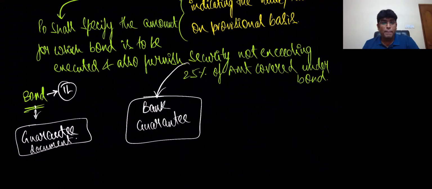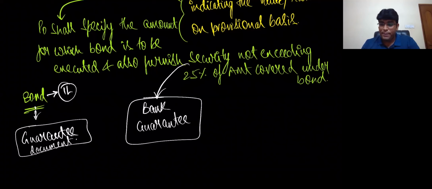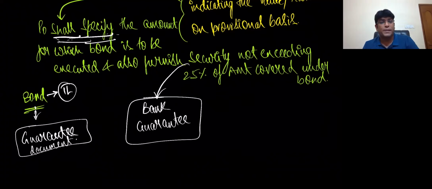Come on, see that word. PO shall specify the amount. Come on, see that language, my dear friends. PO shall specify the amount for which bond is to be executed. And also security to be furnished not exceeding 25% of the amount covered under bond.